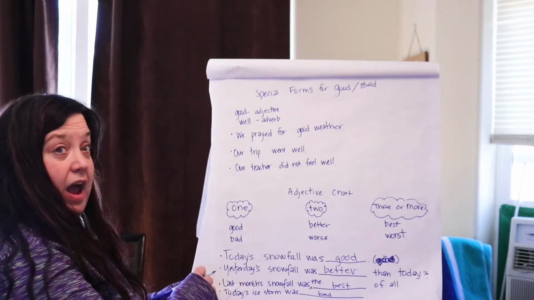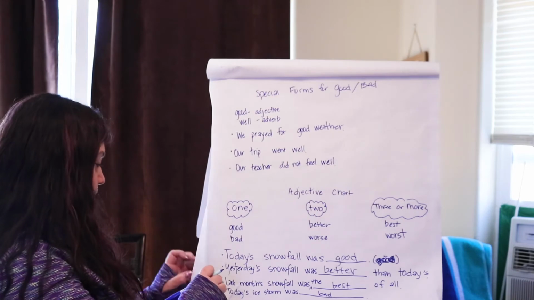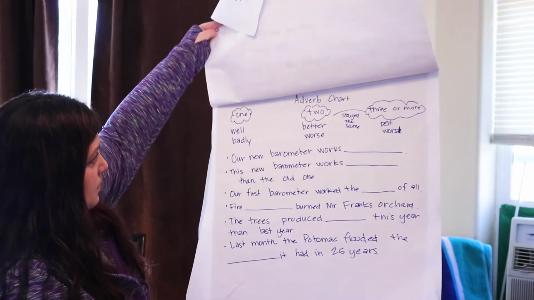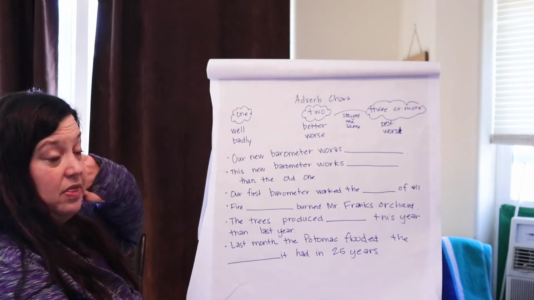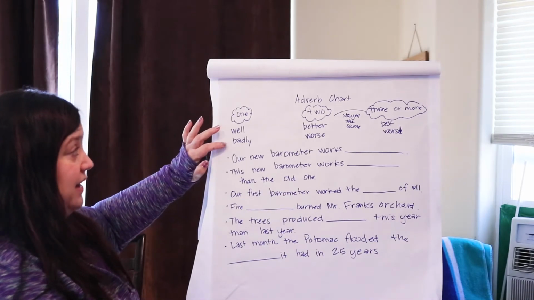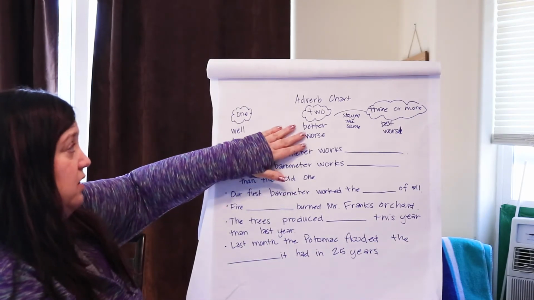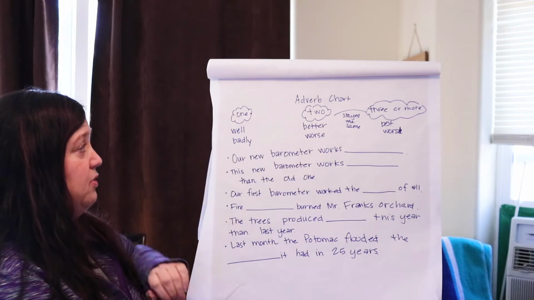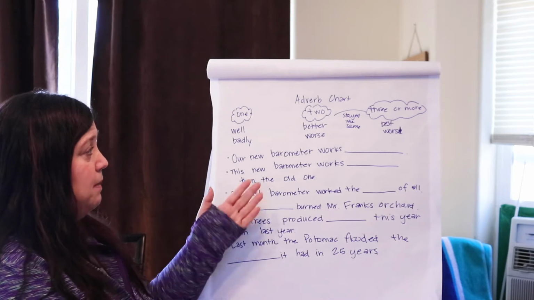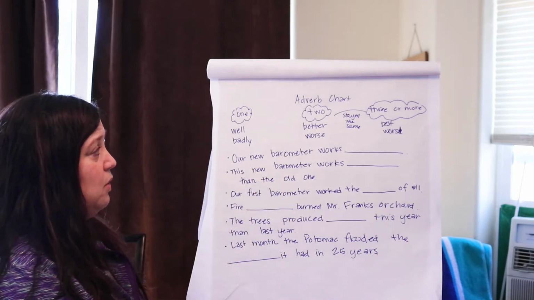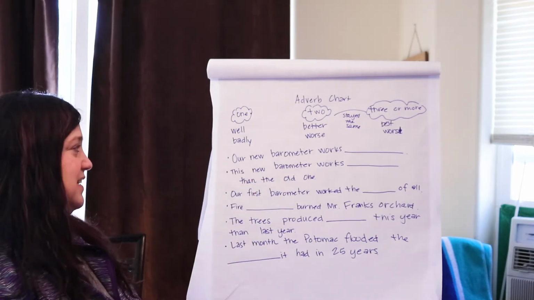Now, let's look at our adverb chart. You notice here when we're talking just about one thing, we use well and badly. But over here, with our 2 and 3 or more, we actually use similar to what we did for adjectives. Better, worse, best, worst. So let's look at these sentences.